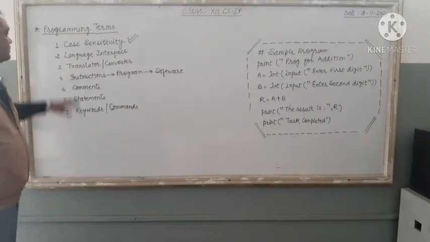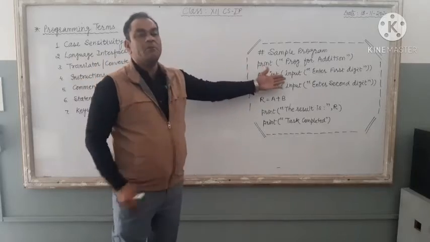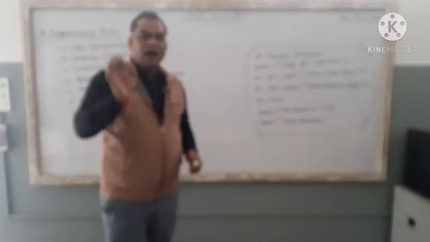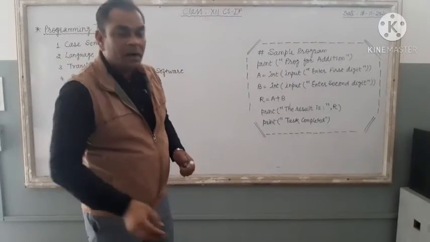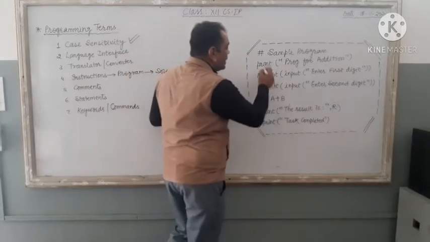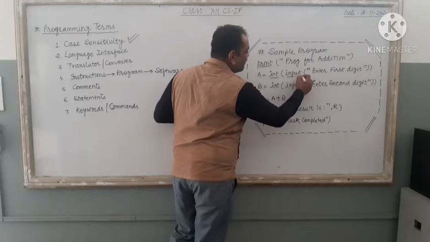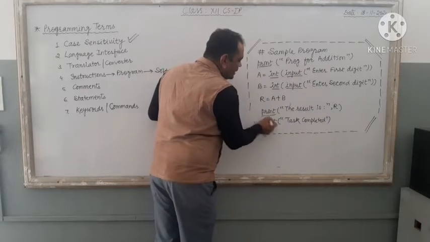Now the next thing. If we relate this particular term to our program, here in this program, if I identify the different Python commands and underline them, the very first Python command is print, the second one is input, again input, then print.